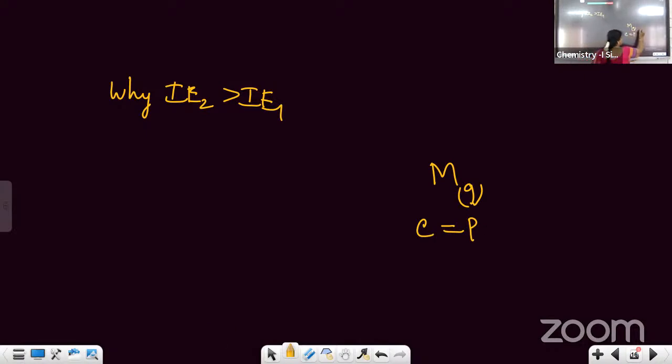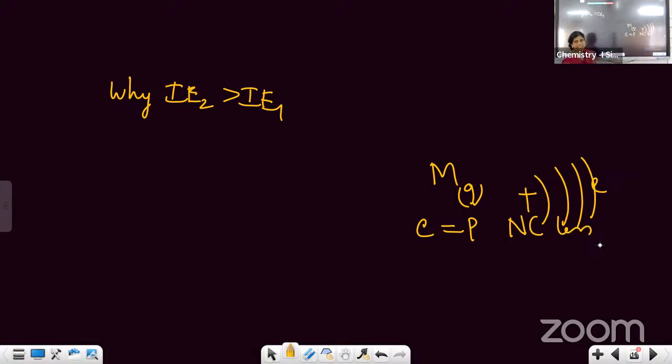So in the neutral atom, the nuclear attraction or nuclear charge is less. Therefore, less energy was required to remove the electron. But when you take the unipositive ion, the number of protons is more than the number of electrons. The number of protons we can also call the nuclear charge.